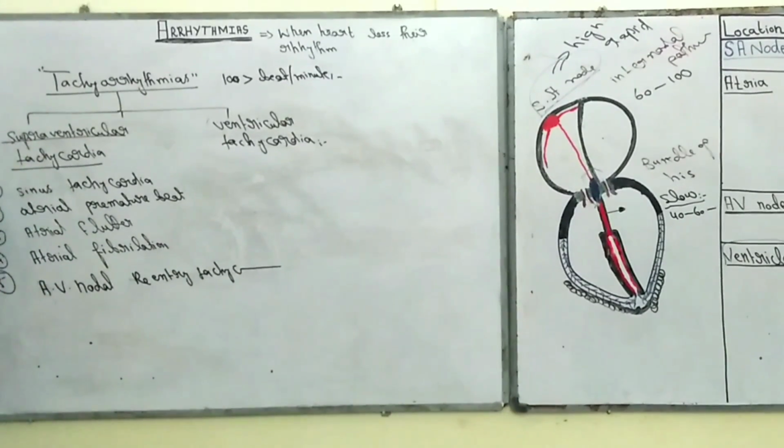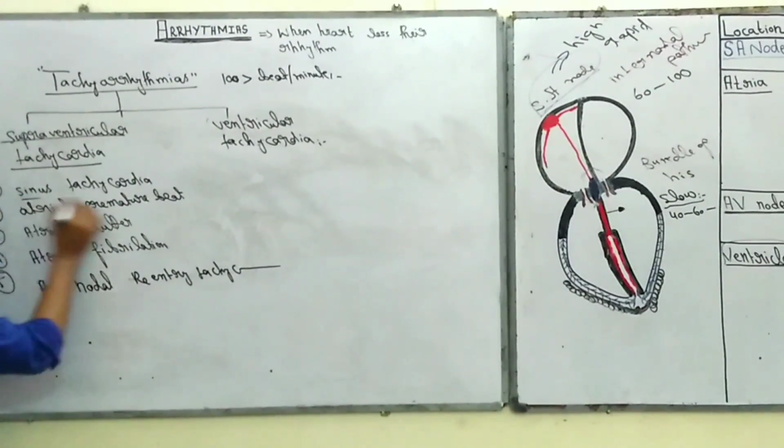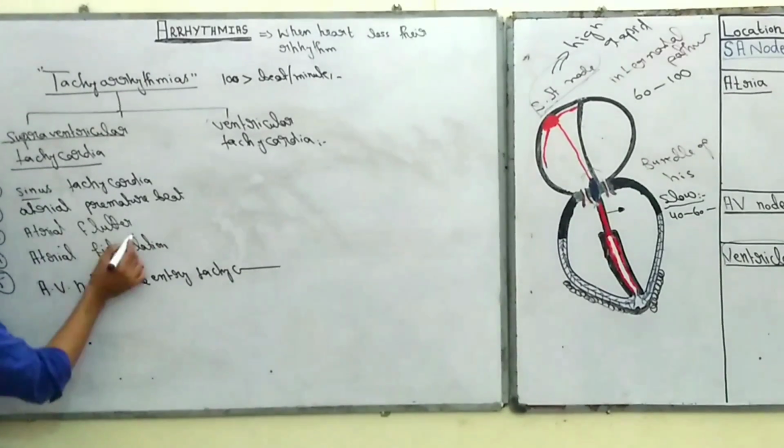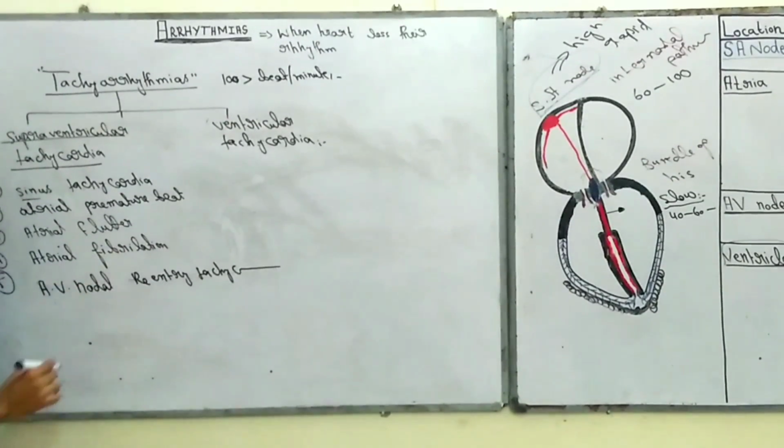Right? So these are the supraventricular tachycardias.